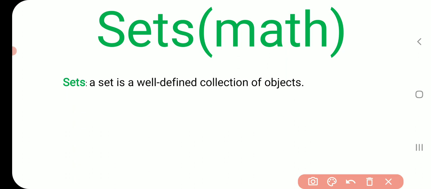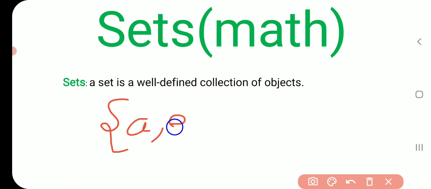Then how will we write a collection of objects in short, as a set? We will close these objects in a bracket in this form. Suppose the collection of vowels of the English alphabet, then what will be the collection?